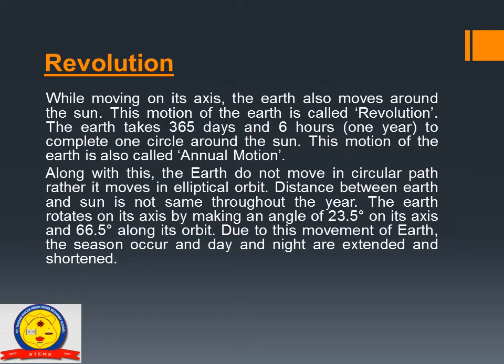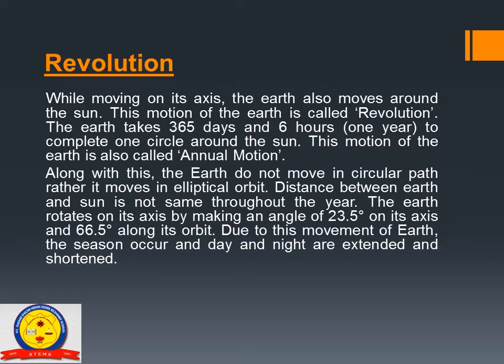This motion of the earth is also called its annual motion. So understood what is rotation and what is revolution? There is a difference between rotation and revolution. Rotation is when the earth completes one full circle on its axis from west to east in 24 hours. That motion of the earth is called rotation.